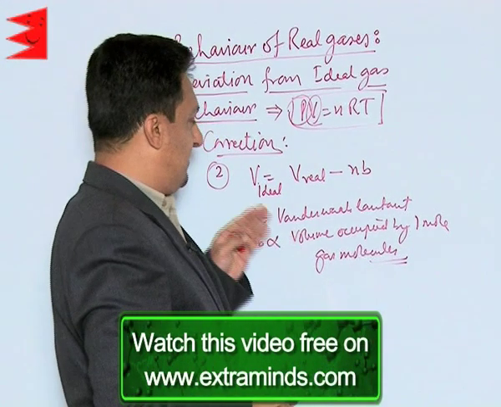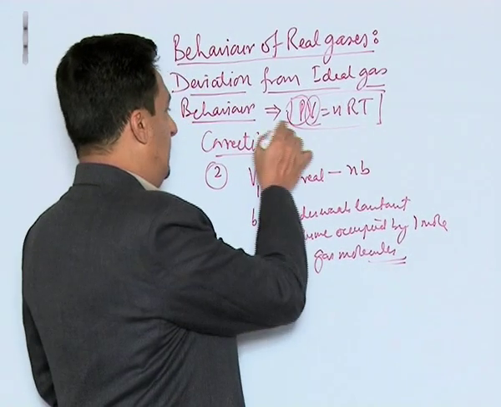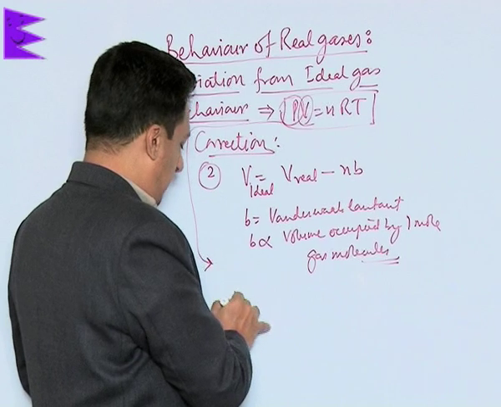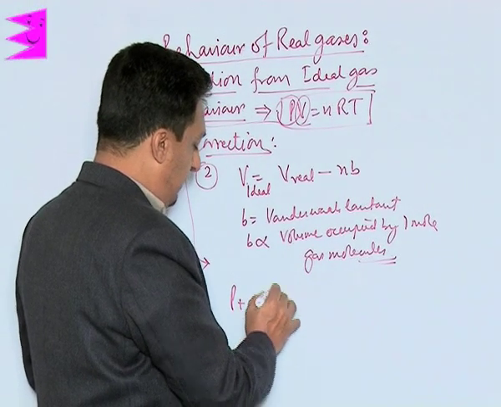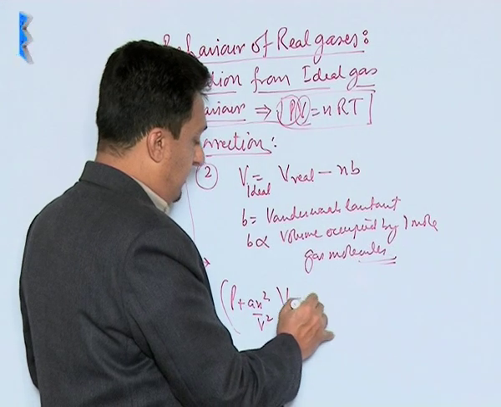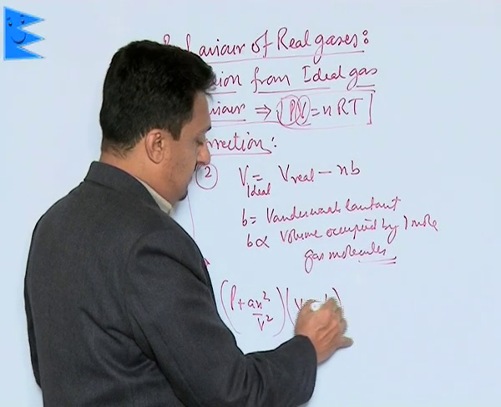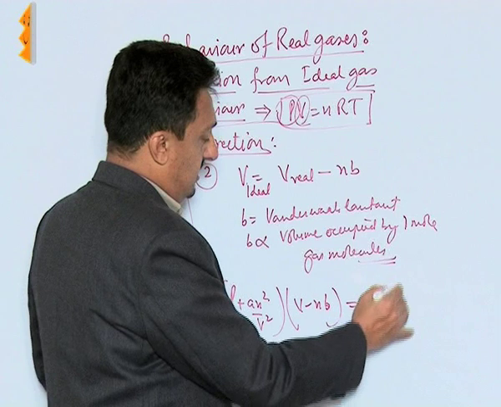Due to these two corrections, the ideal gas equation becomes (P + a n squared over V squared)(V minus nb) = nRT.